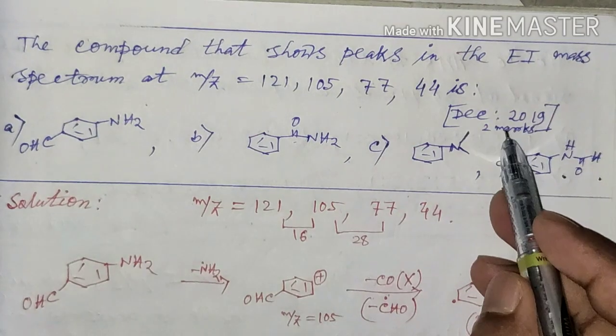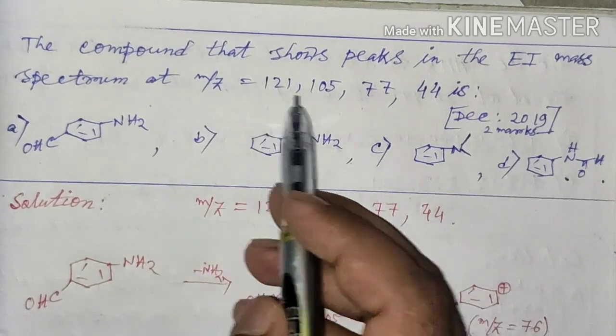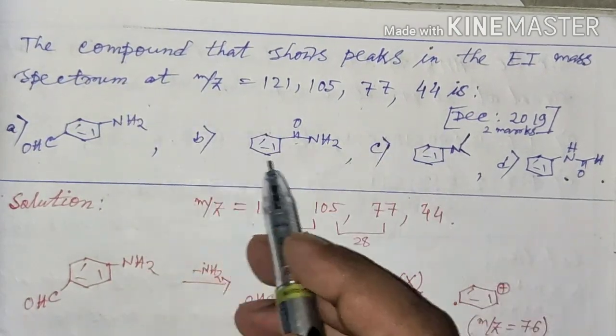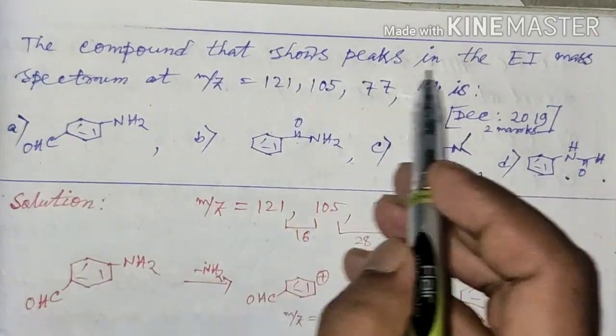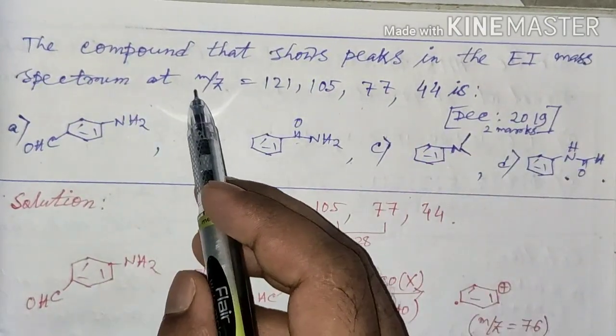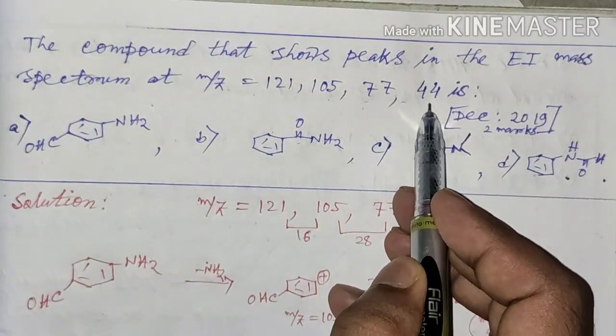This question came in December 2019 for 2 marks. We have to identify the compound from these 4 given compounds which in EI mass spectrum will give the peak corresponding to this fragment ion.